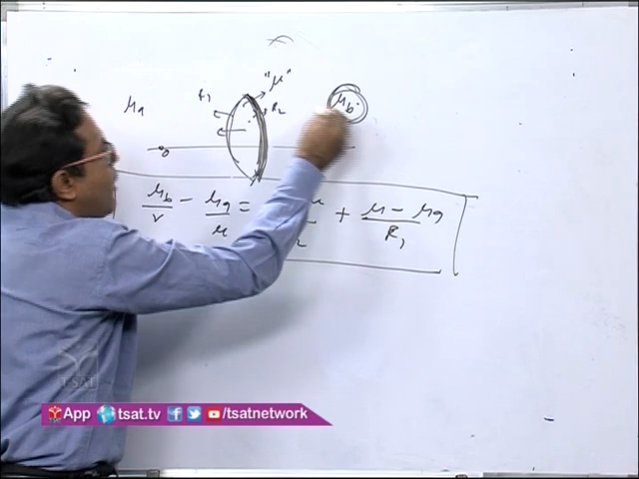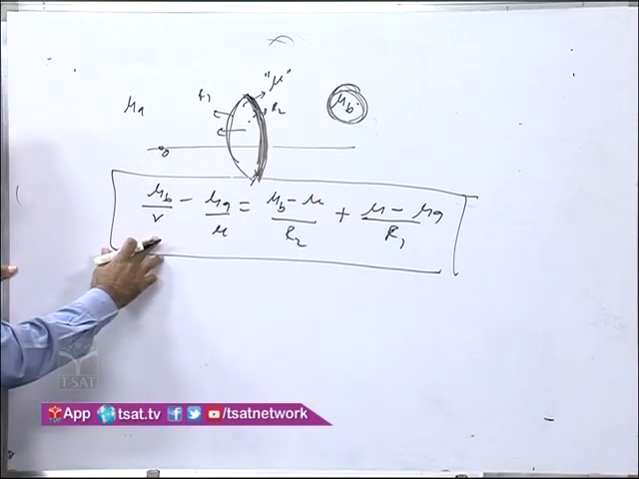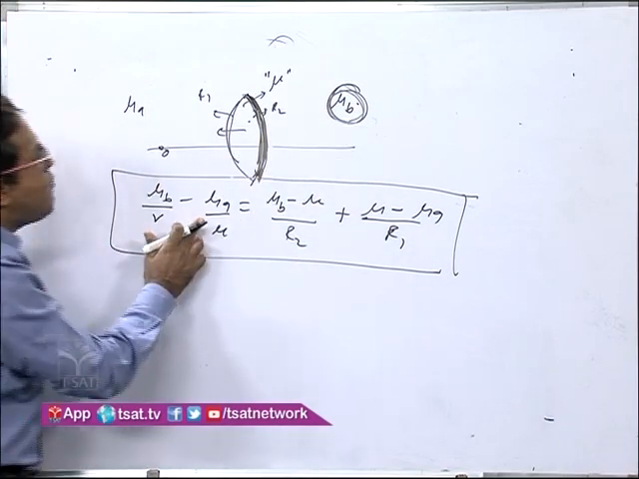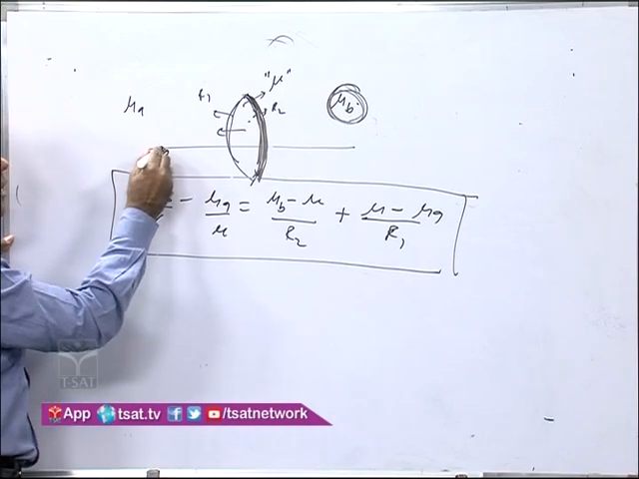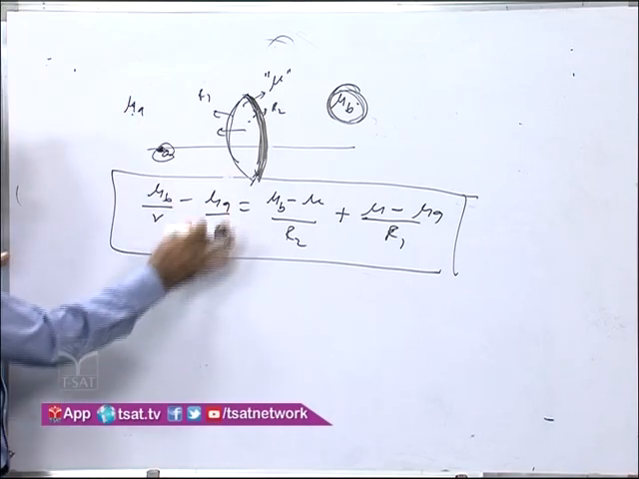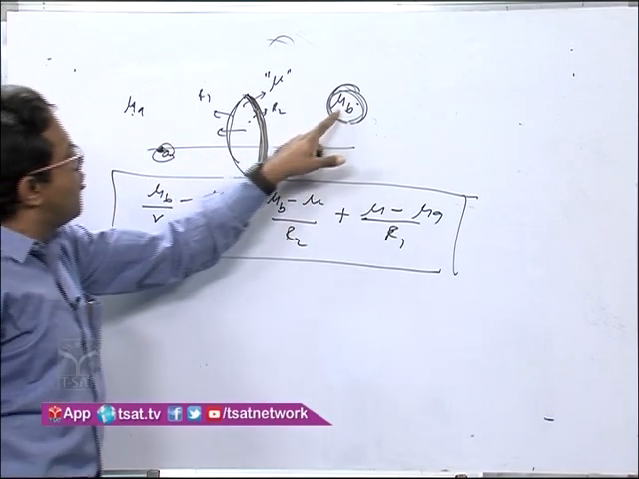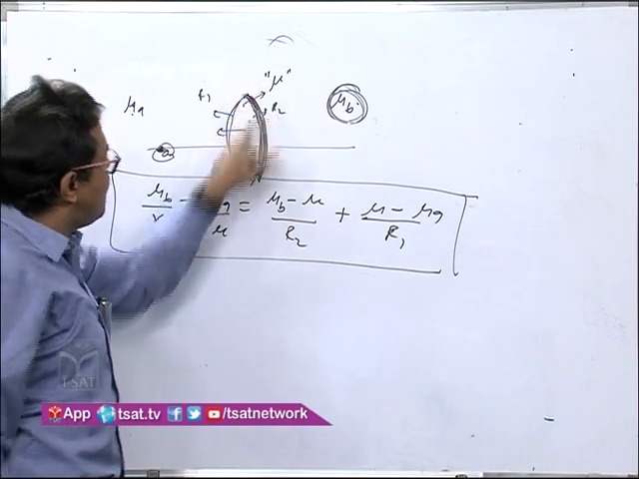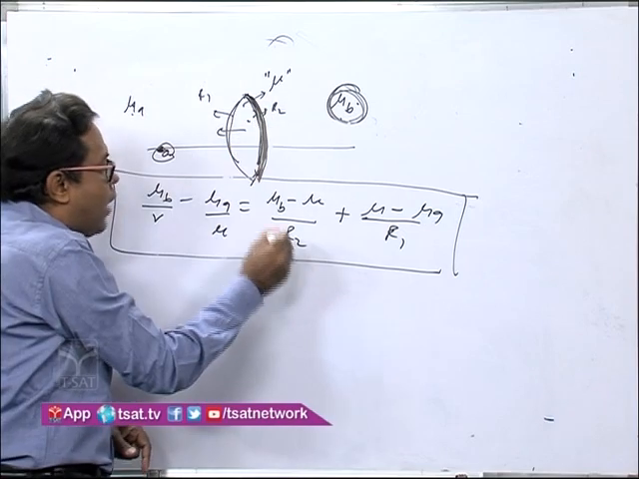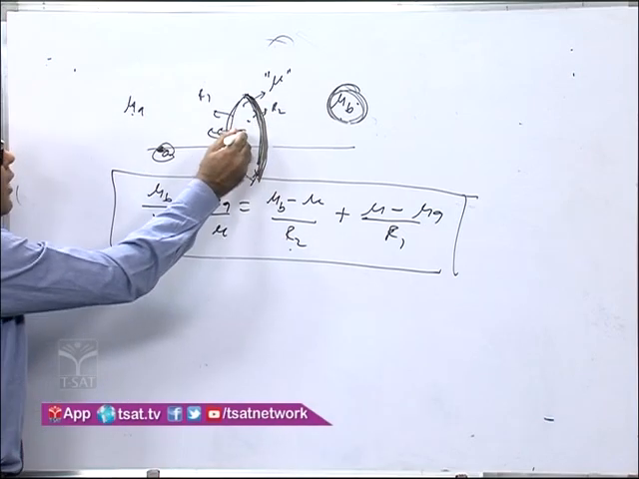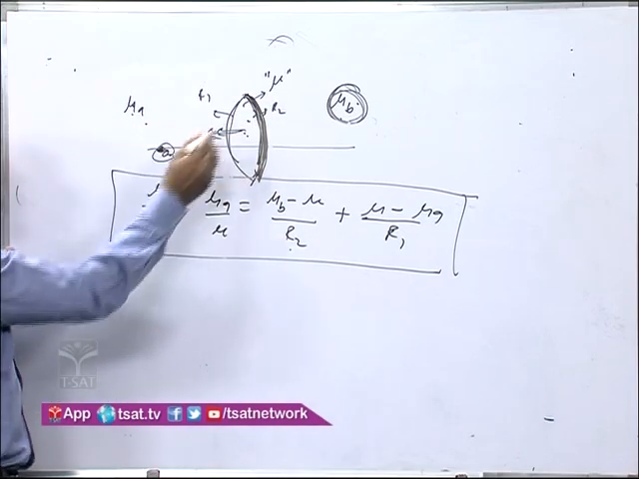To start from here, mu b by v, that is the final position of the image, minus the ray incident from here, that is the object, mu a by u. Now you start from left to right toward the object, that is mu b minus mu by r2. Then again left to right, come here, mu minus mu a by r1.